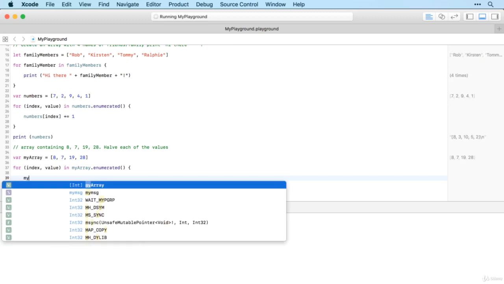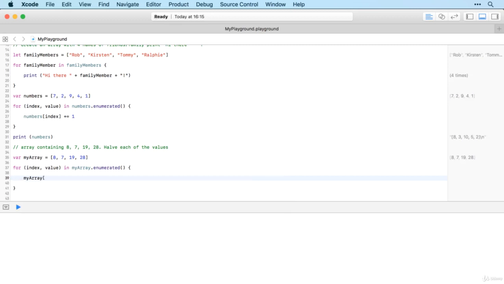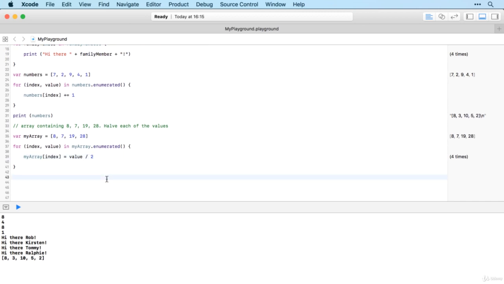and now I'm going to get my array index and set it equal to value divided by 2. So here I could use my array index again, but it's the same thing as value. But I need to use my array index here because I want to update the original value in the array, not just the temporary value variable that we've created here. Okay, so you might think that's all pretty good,